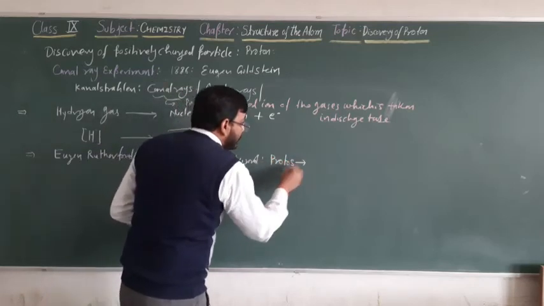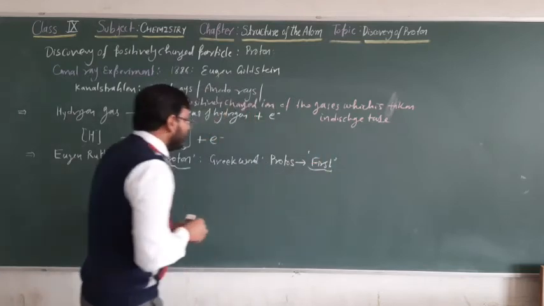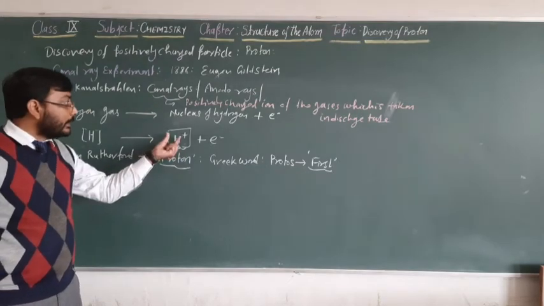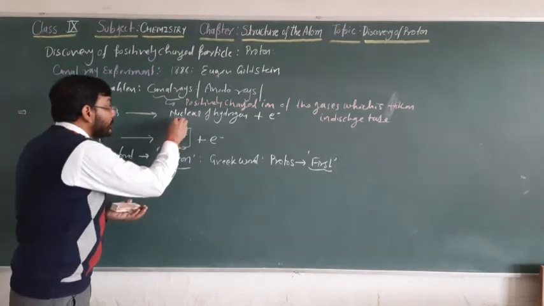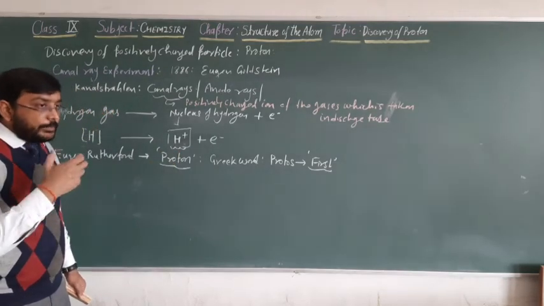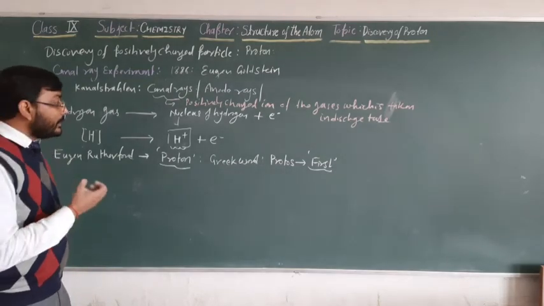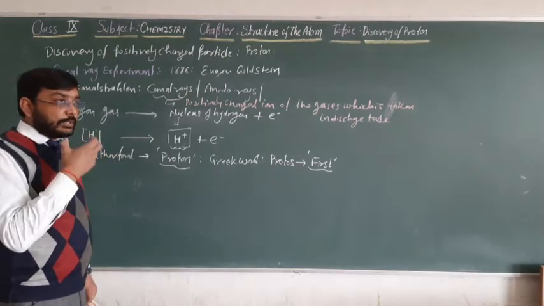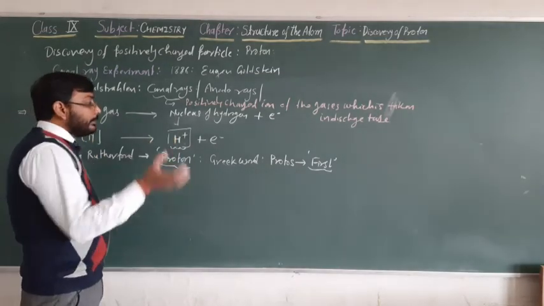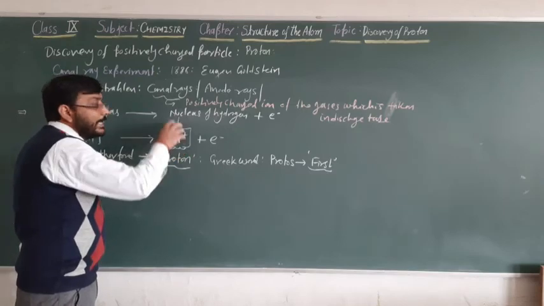The meaning of protos is first, meaning this is the simplest nucleus. H plus is the nucleus of hydrogen. At that time one principle was much more popular: some community of scientists had a strong belief that everything is made up of H plus, the hydrogen atom nucleus.